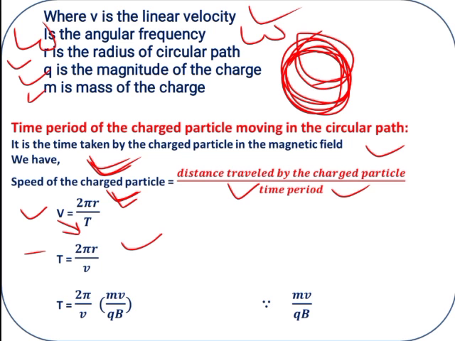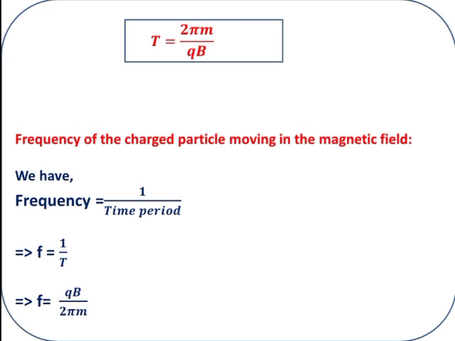What is r? Substitute the value of r. 2 pi by v as it is, instead of r, mv upon qB. This is the radius value. Then the final expression, after simplification, T is equal to 2 pi m upon qB. So this is the expression for the time period.